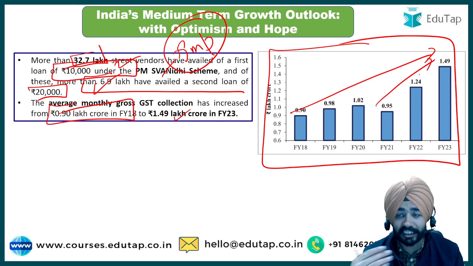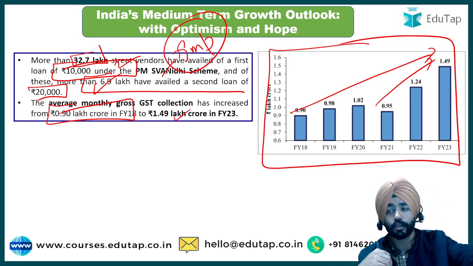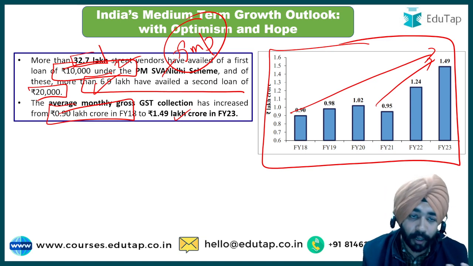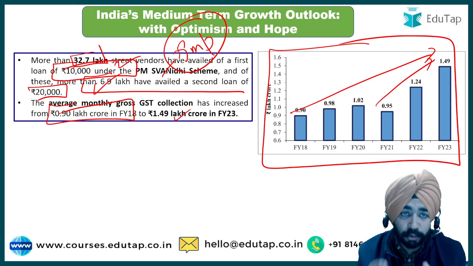And if I talk about the past 3 years, there is a consistent growth that has been seen in terms of monthly GST collections. Okay, so you can see 0.95, then it has increased to 1.25, now it is around 1.49 lakh crore is the GST collection here. That is the important thing that we need to remember in terms of medium term growth.